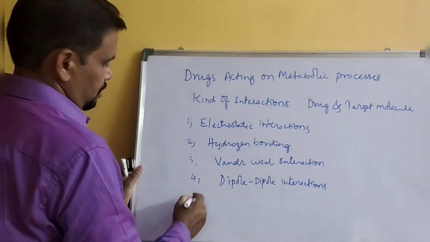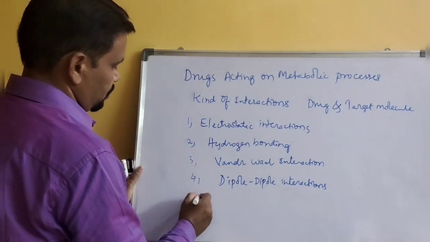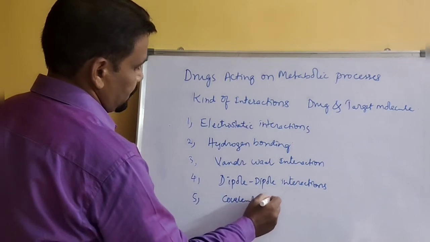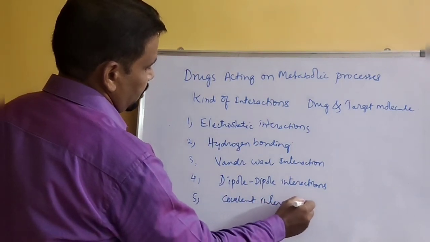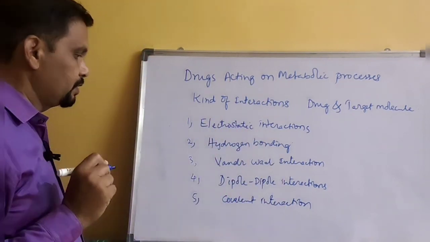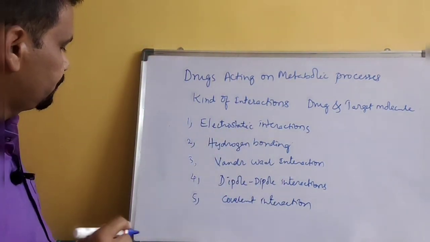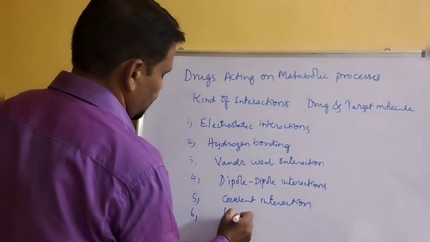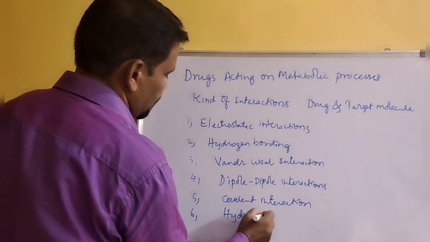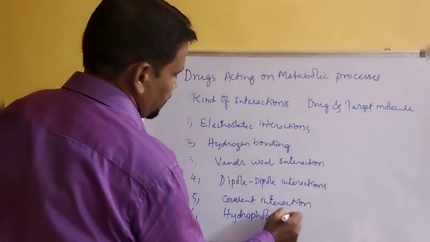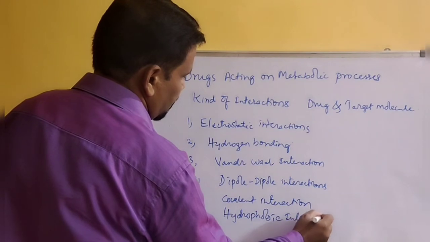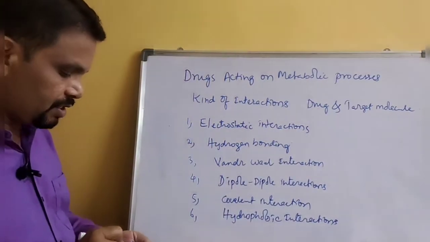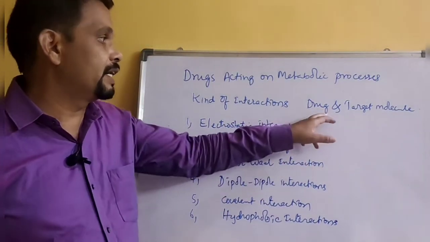Okay, and sometimes covalent interactions between sulfur groups, disulfide groups. Okay, covalent interactions, and hydrophobic and hydrophilic interactions, hydrophobic interactions. So these are the kinds of interactions that take place between the drug and the target molecule.